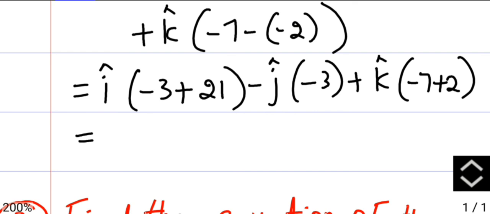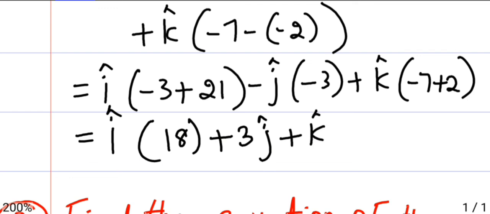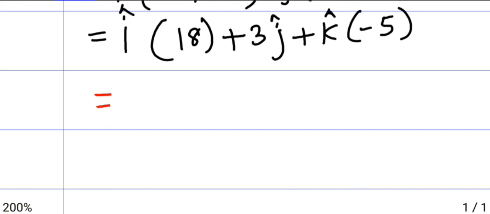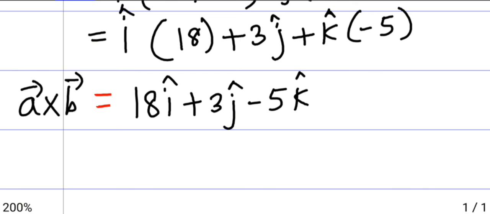So here we get i cap of 18, minus into minus plus 3j cap plus k minus 5. When you have different signs, subtract and write the bigger number's sign in the answer. So here it is 18 i cap plus 3j cap minus 5 k cap. This is your A cross B vector. Then how to find the mod?